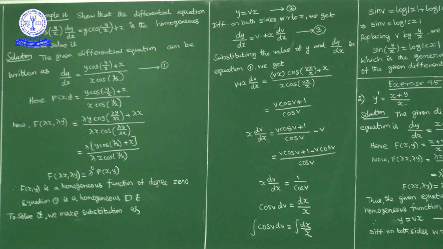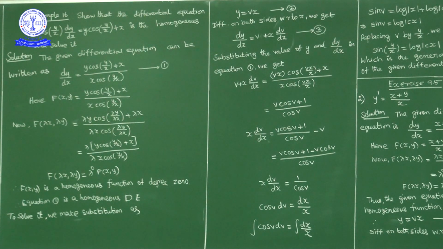To show that this is a homogeneous differential equation, we have to show that the right hand side in 1, this part, is a homogeneous function of degree 0. Now here I will consider this as f of x comma y. f of x comma y is equal to y cos(y/x) + x, upon x cos(y/x).